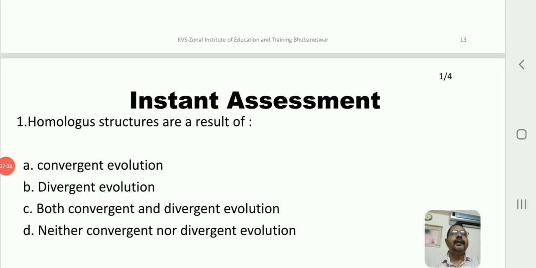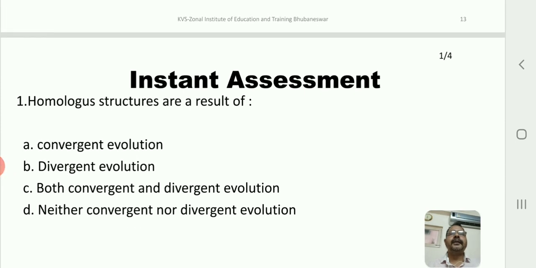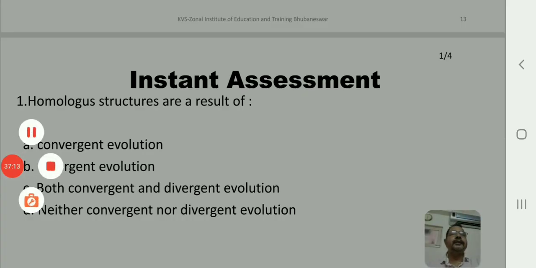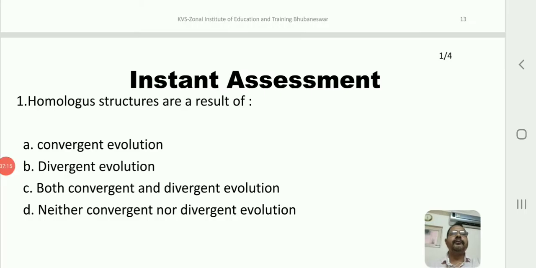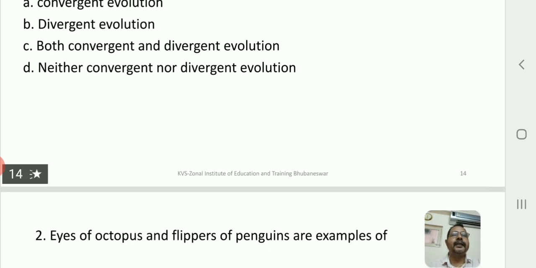Okay, children, let us go into the instant assessment. Let us see the first question for you. Homologous structures are the result of: A, convergent evolution; B, divergent evolution; C, both convergent and divergent evolution; D, neither convergent nor divergent evolution. How to remember this? HD, remember that. So what is D here? D is divergent evolution, exactly correct.